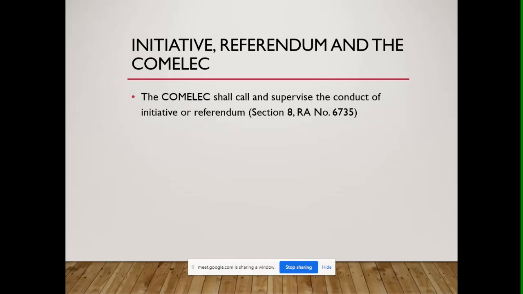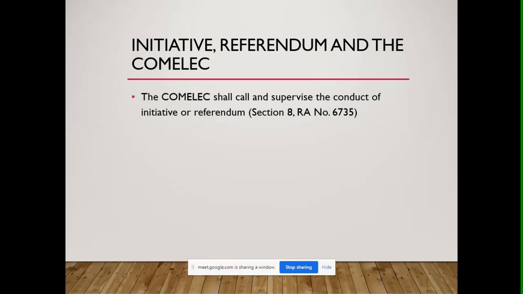In the last paragraph of Section 4, it says any amendments under Section 2 hereof shall be valid when ratified by a majority of the votes cast in a plebiscite, which shall be held not earlier than 60 days nor later than 90 days after the certification by the Commission on Elections of the sufficiency of the petition. So there is an identification of the role of the COMELEC as regards the conduct of plebiscites under the Constitution.